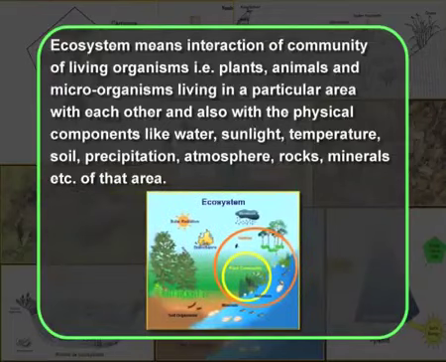The first and foremost question that comes to our mind is, what is an ecosystem? Ecosystem means interaction of community of living organisms, that is plants, animals and microorganisms living in a particular area with each other and also with the physical components like the water, sunlight, temperature, soil, precipitation, atmosphere, rocks, minerals, etc. of that area.